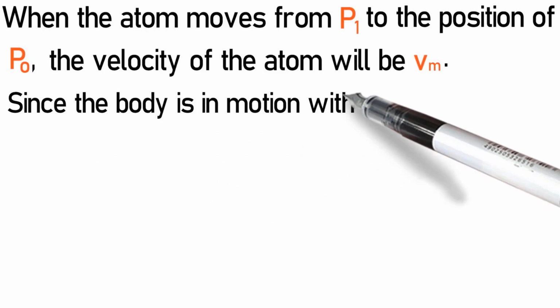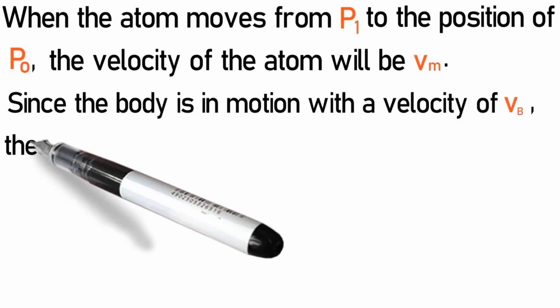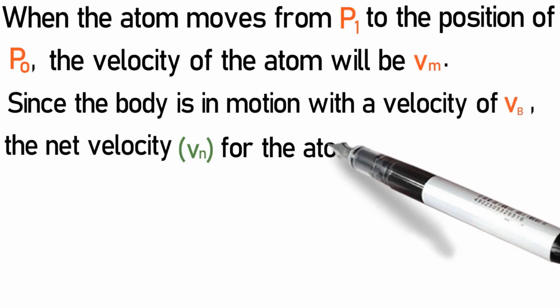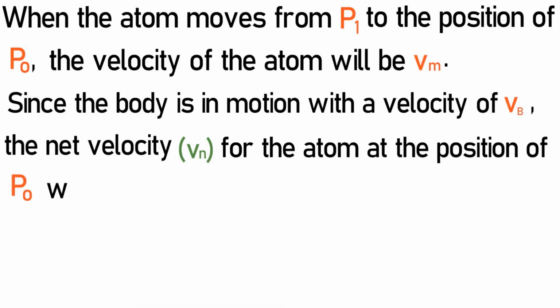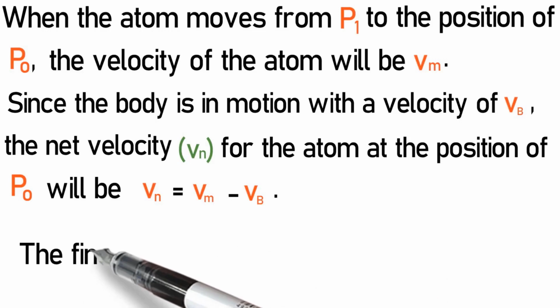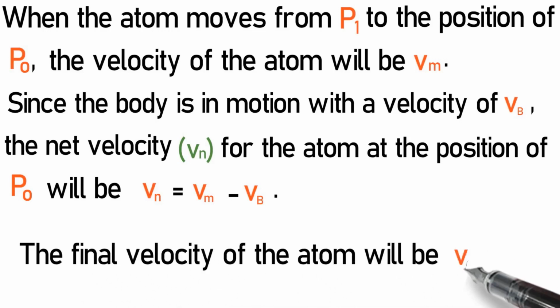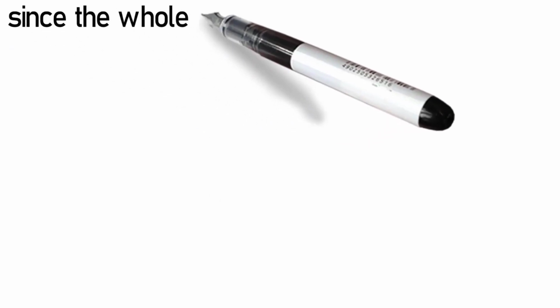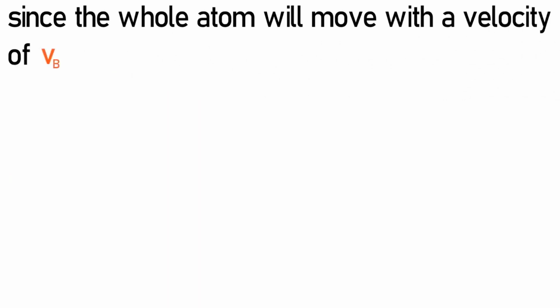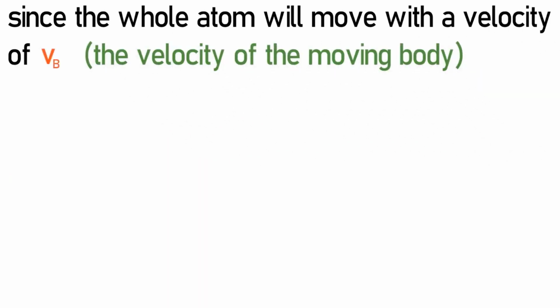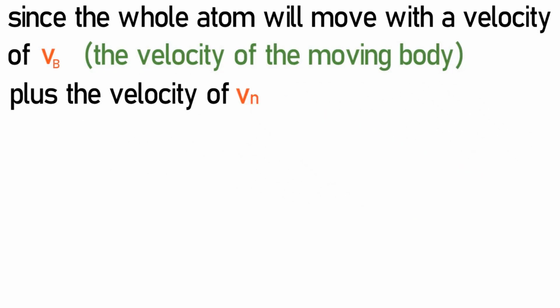Since the body is in motion with a velocity of Vb, the net velocity Vn for the atom at the position of Po will be Vn equals Vm minus Vb. The final velocity of the atom will be Vf, since the whole atom will move with a velocity of Vb, the velocity of the moving body, plus the velocity of Vn.